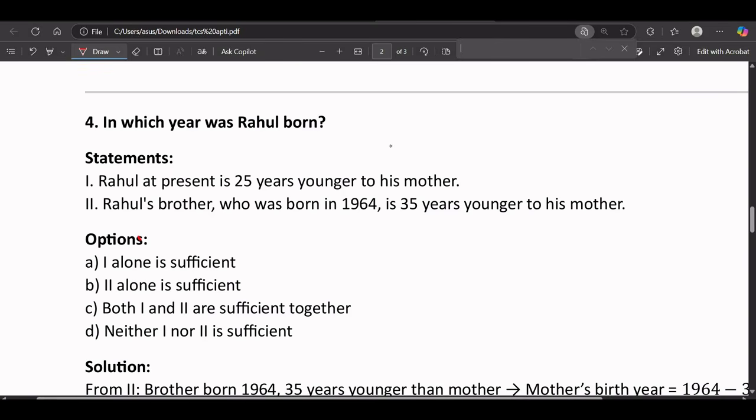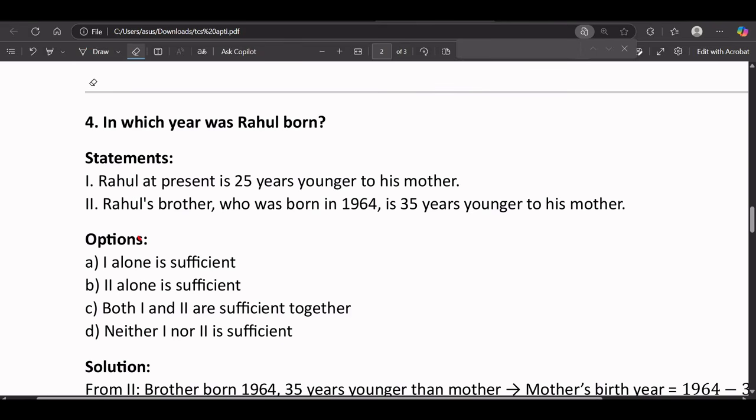Rahul at present is 25 years younger to his mother. Rahul's brother, who was born in 1964, is 35 years younger to his mother. Okay, so this kind of question is actually asked by TCS. This is the actual question which I am presenting to you, very similar to TCS. So how you need to solve it.